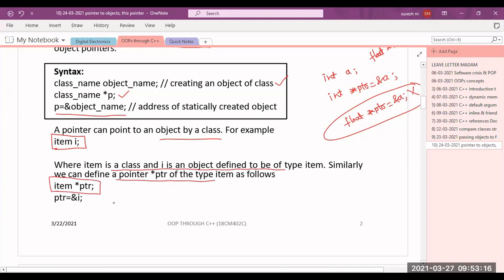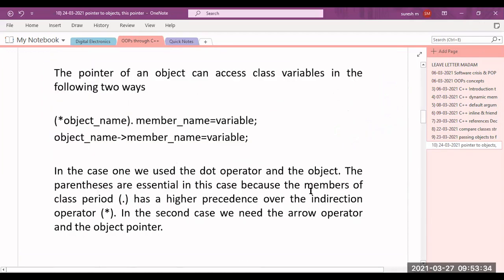So what is the meaning of this? ptr is a pointer that is pointing to the address of I. Here I is the object. So that's why it is nothing but pointer to object. Okay, pointer to object. So the pointer to the object can access class variables in the following ways. Whenever you create the pointer, how do you access the members of a class?